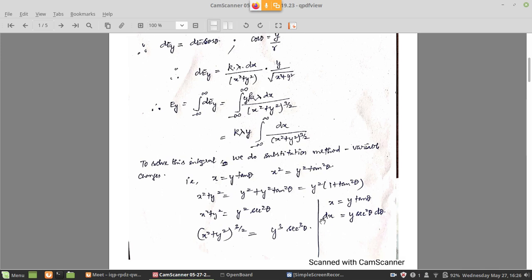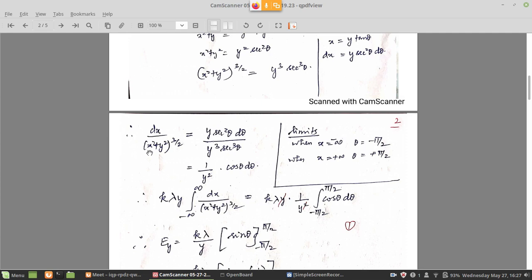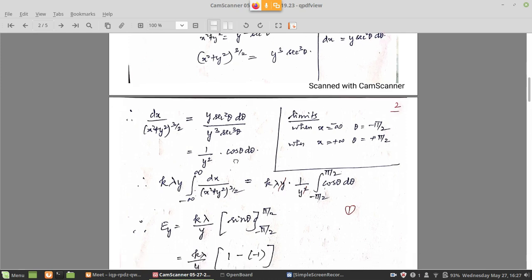Now you have got dx, and you have also got the denominator, x square plus y square power 3 by 2. So you just substitute these two things in this integral. Numerator y and denominator y cube will cut, so y square will remain. Secant square theta and secant cube theta will cancel, leaving 1 by secant theta, which becomes cos theta. d theta is retained as such.